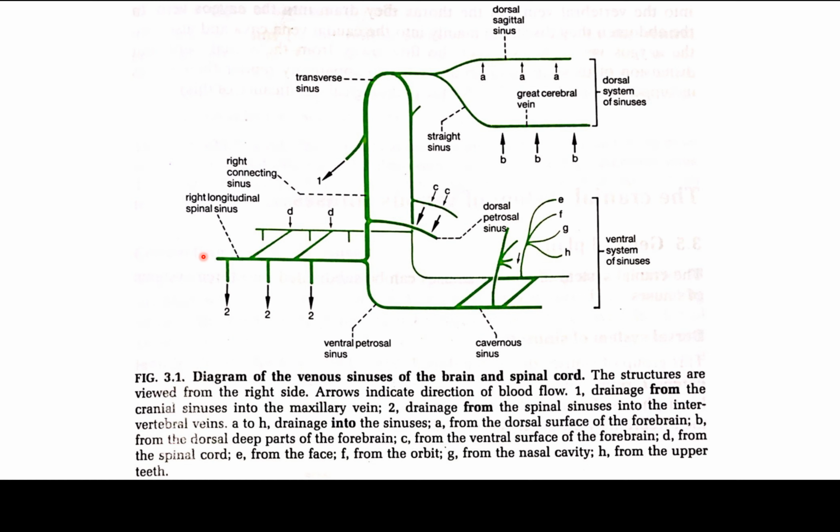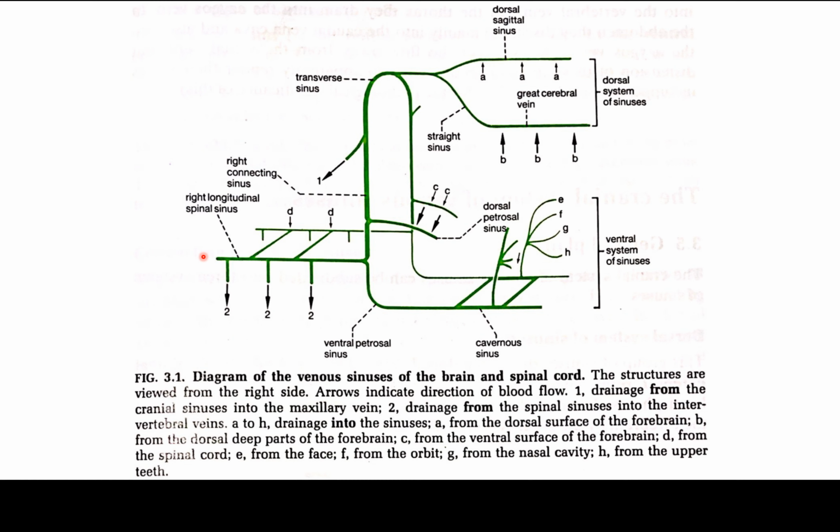Other veins drain from the spinal cord into the network of veins lying on the surface of the cord. Veins accompanying the roots of the spinal nerves drain the ventral vein and the venous network into the longitudinal spinal sinuses. The spinal sinuses also drain the vertebral bodies, including their hematopoietic tissue.